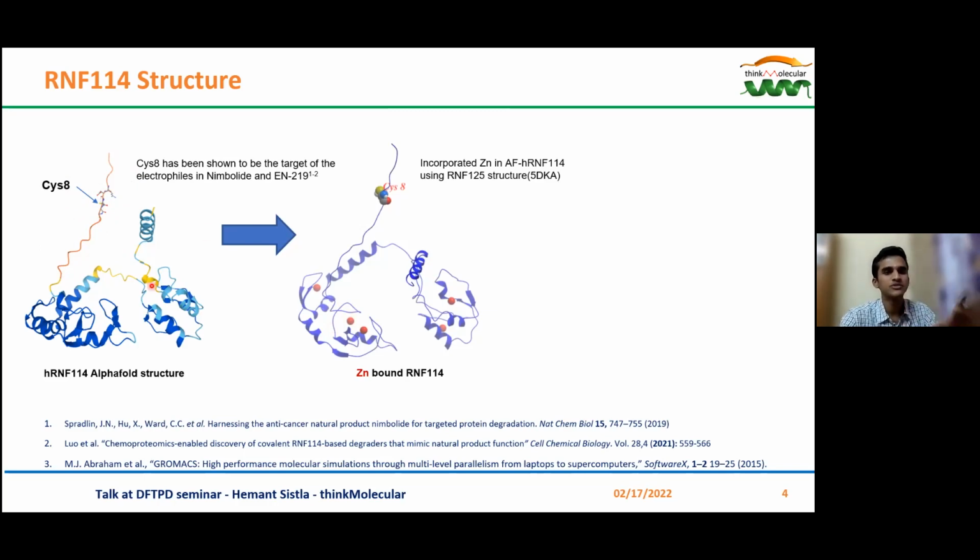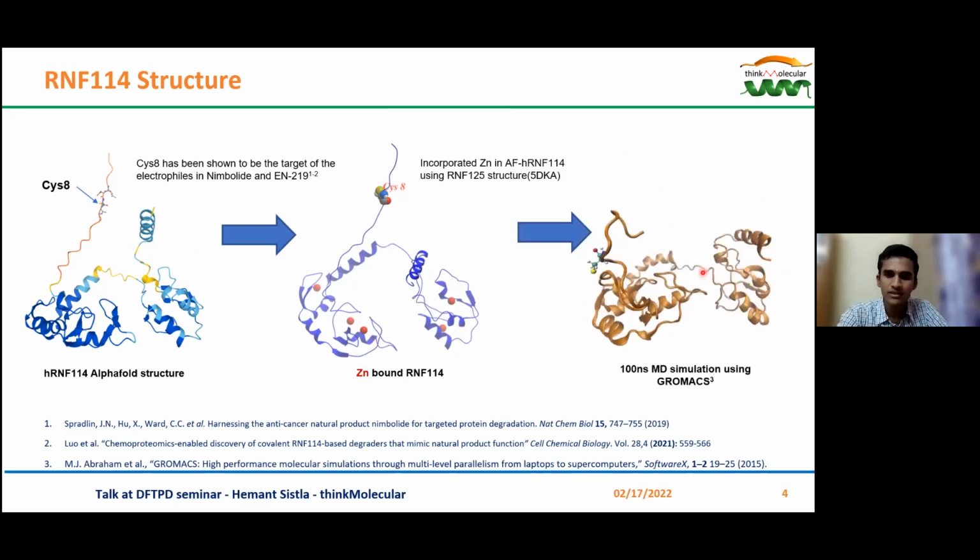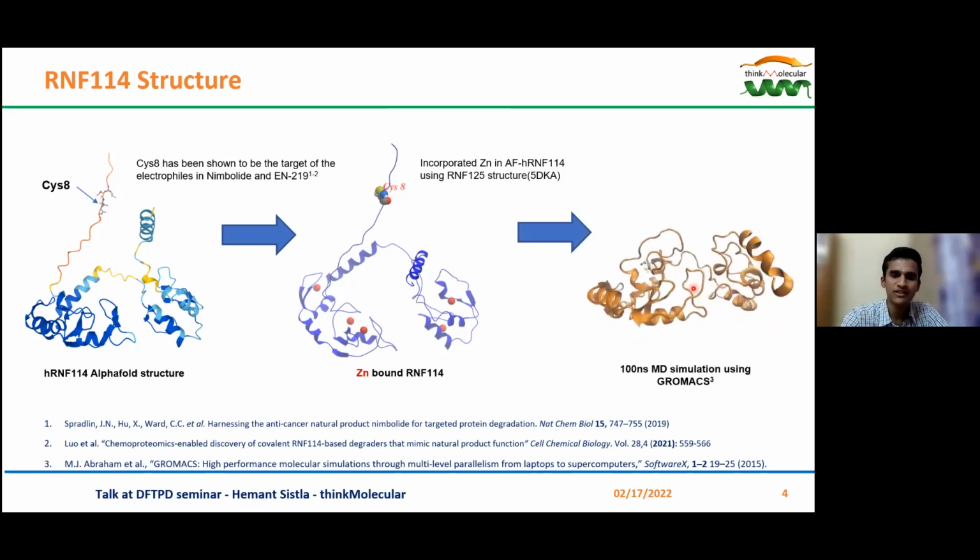And therefore, we had to subject our RNF114 to a 100 nanosecond molecular dynamic simulation so that the N-terminal and the C-terminal regions can fold and make the structure compact so that the ligand can have meaningful interactions.